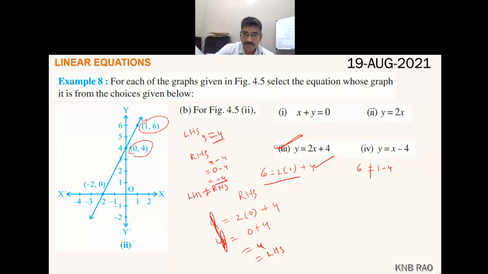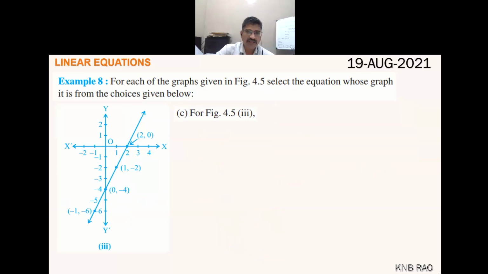Sir, if these coordinates are not given on a graph, and only the line is given? You will find the coordinates of points, and we can do it. Yes, exactly. But the equation is not given now. You have to check. Equation is given, then only you will cross check. Line and options of equations.